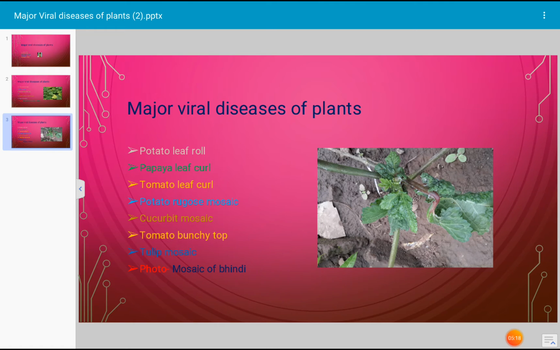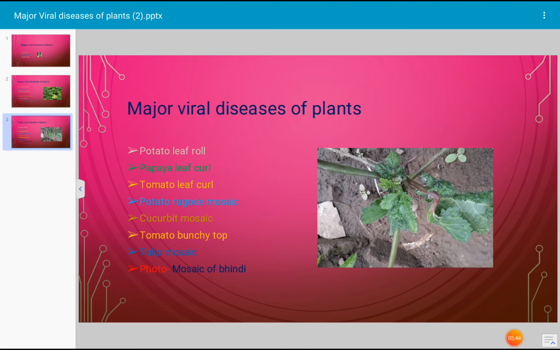Next disease is papaya leaf curl. In this case, curling or folding of the leaves of papaya takes place, and this disease is caused by a virus known as tobacco virus 16 or Nicotiana virus 1. It is the name of the virus which causes papaya leaf curl disease.